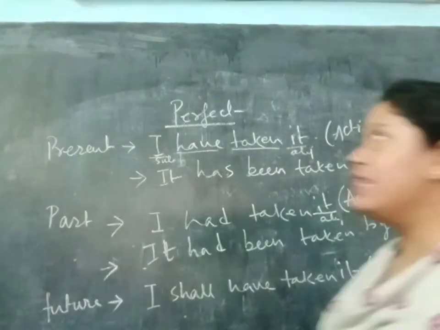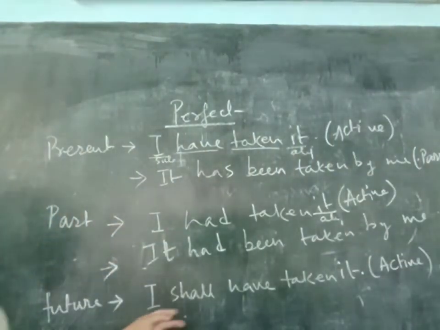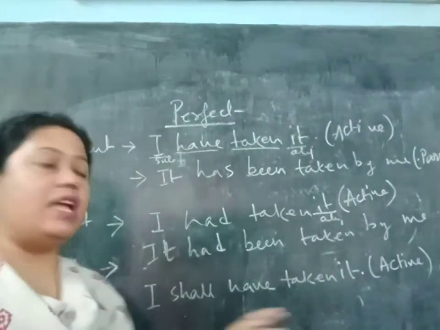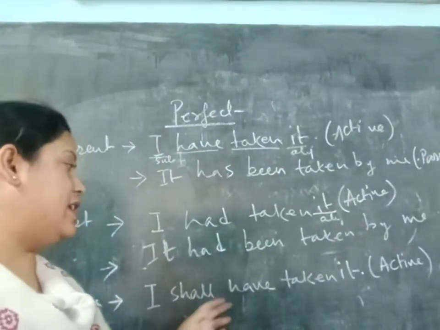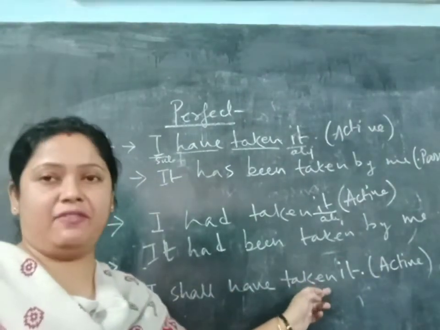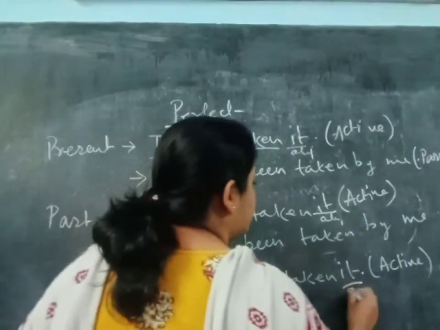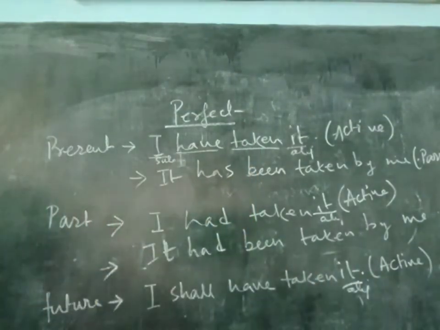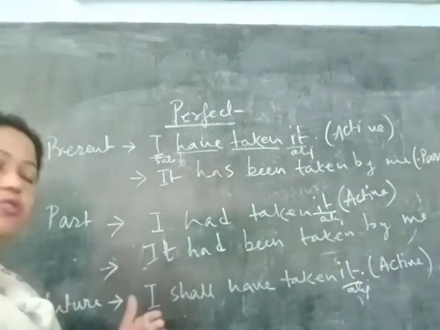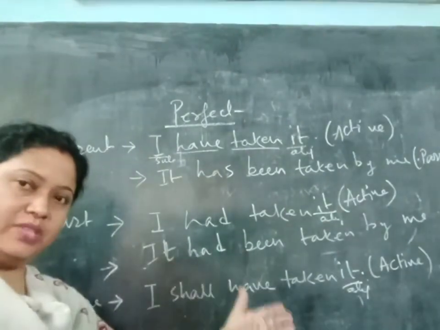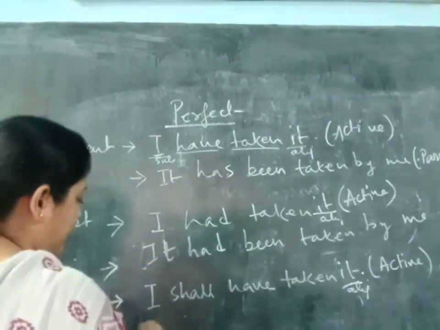Now the third one, that is future perfect. So future perfect, what I have written here, you can see. I shall have taken it. I, then shall, which denotes future tense. Then have, then the verb's third form. Okay, that means it's future perfect. So it is actually the object here. So when you are changing from active to passive, the object will become the subject. Okay.